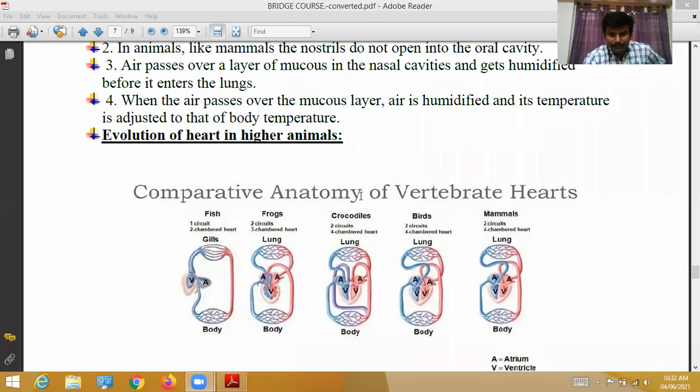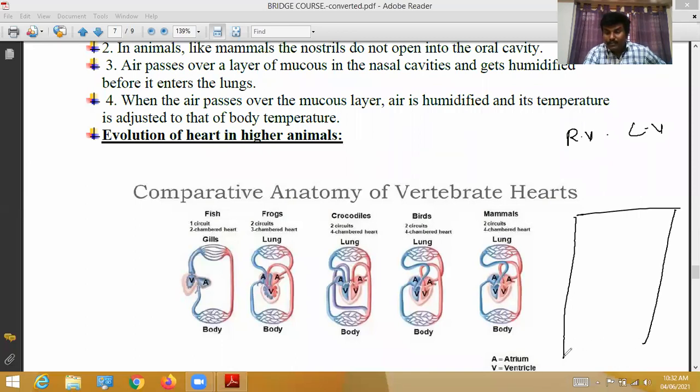So here, some students ask doubts. Why should it be thicker? Today I said thicker in the sense of muscular. Yes, only. So right ventricle, left ventricle. The left ventricle supplies blood to far away parts.